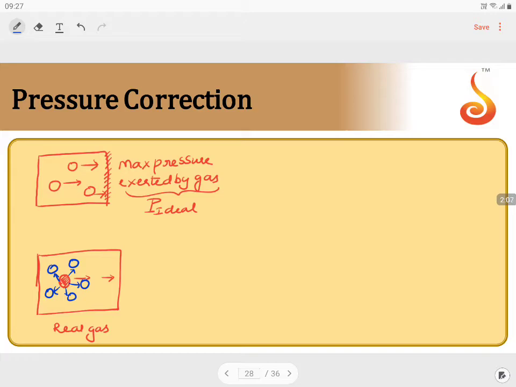In the middle of the container, a molecule will not experience any force of attraction, because the net force acting on the molecule is equal to zero. Now the molecule is free to move by its own momentum and speed. So the molecule moves freely with its own speed and momentum.